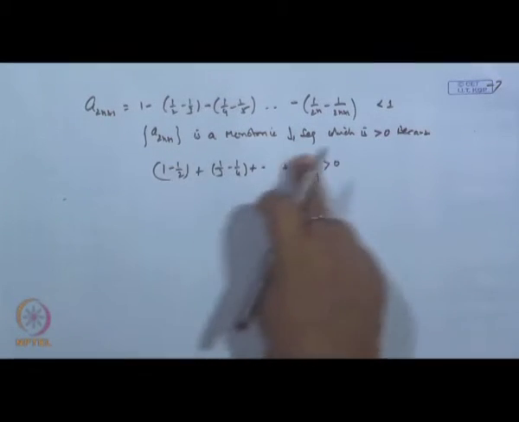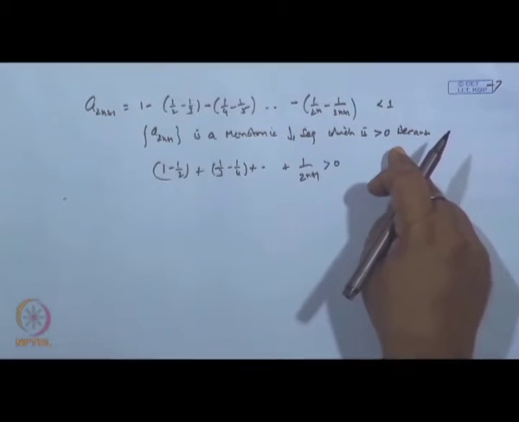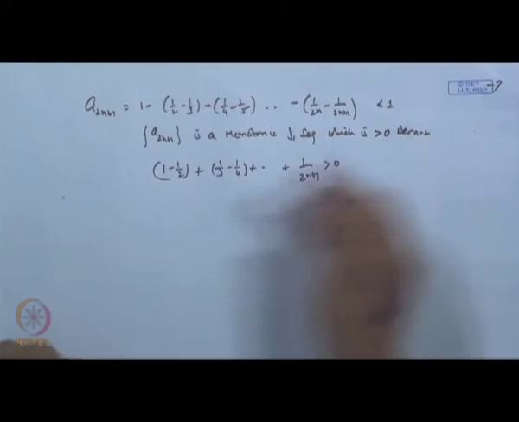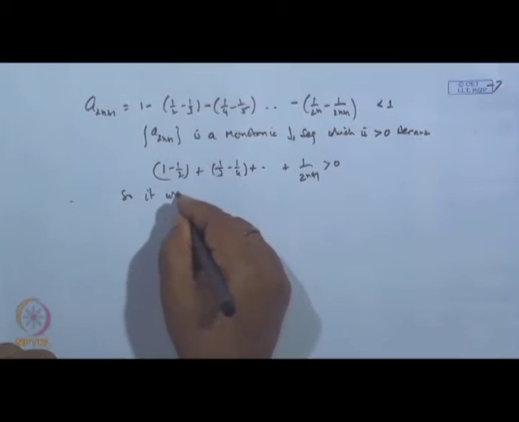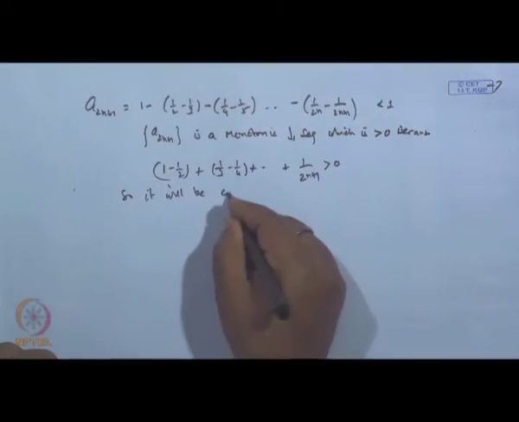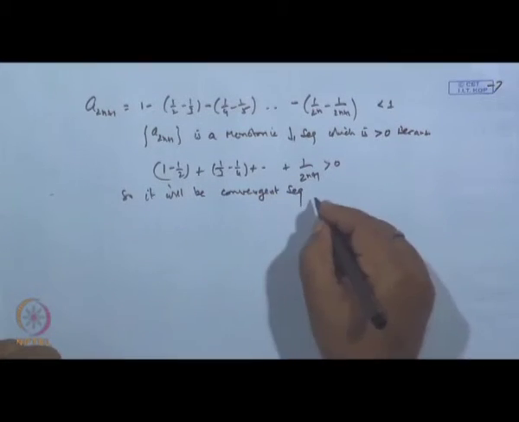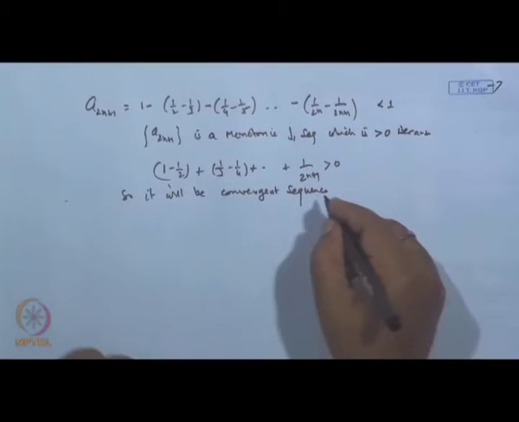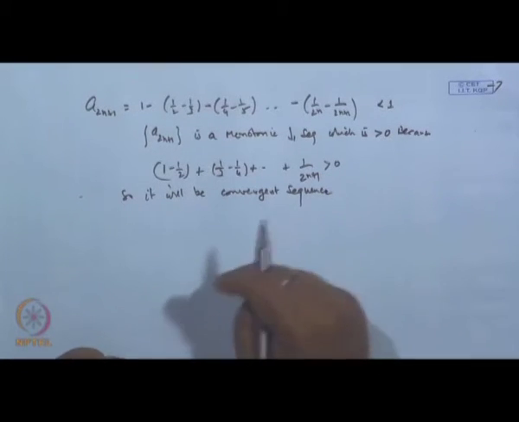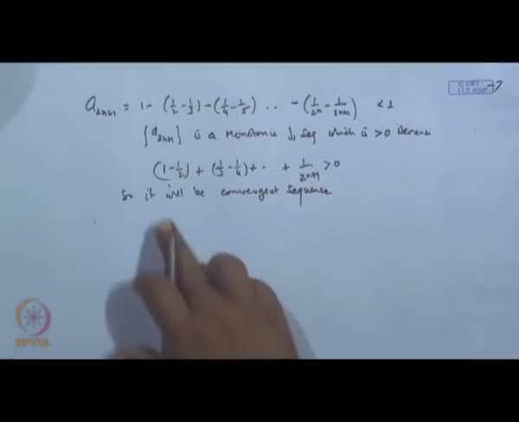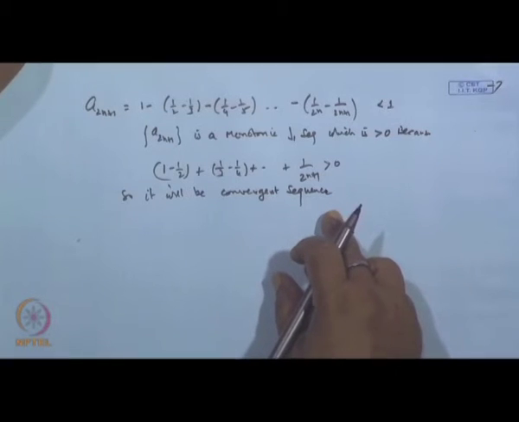So, it is a monotonic decreasing sequence whose lower bound is greater than 0. So, the limit exists; it will be a convergent sequence. So, the sequence with the even number of terms is convergent, and the sequence with the odd number of terms is also convergent.